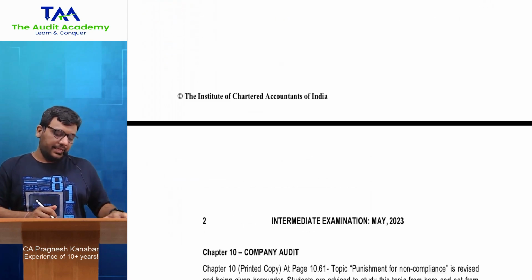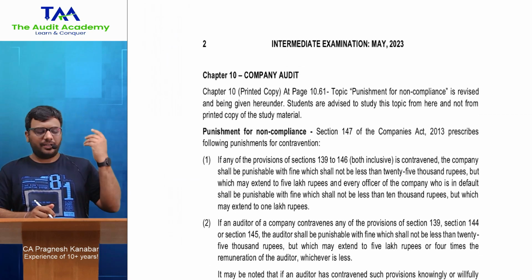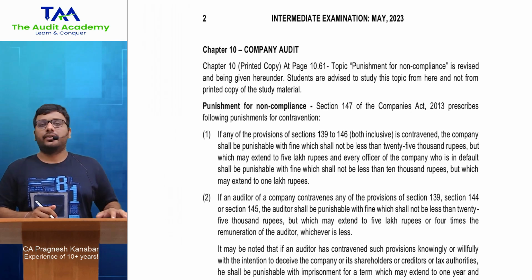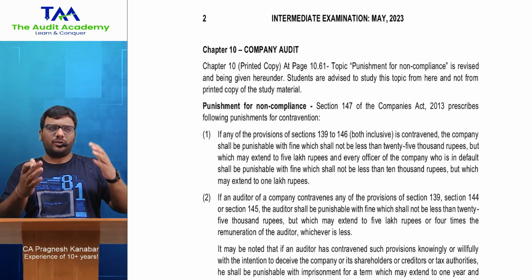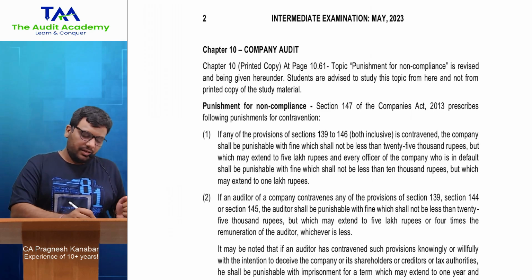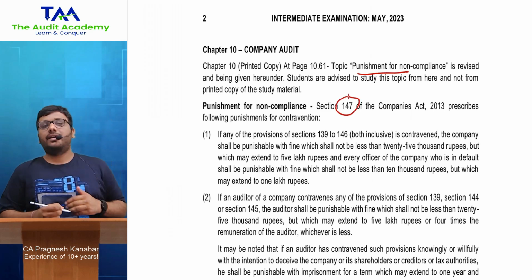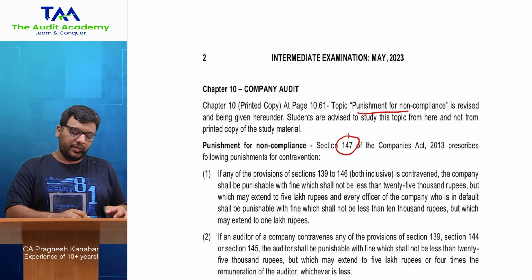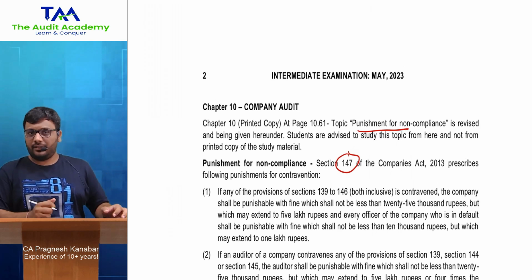Now then there was one more point. This has been amended for now more than 12 months, all right, and in my lectures also I have taught the amended provisions only. So section 147 is about punishment, penalties for non compliance, all right. Now section 147 of the Companies Act 2013.